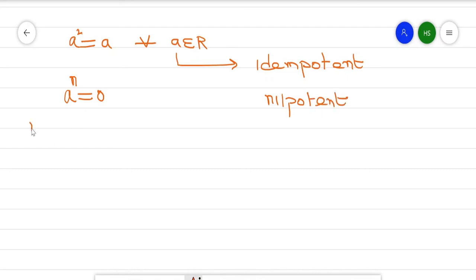So what is n? N is positive integers. So if we find a positive integer n in such a way that a raised to power n equal to 0 for some positive integer, then it is called a nilpotent. Otherwise, if a square equal to a, then it is called an idempotent.